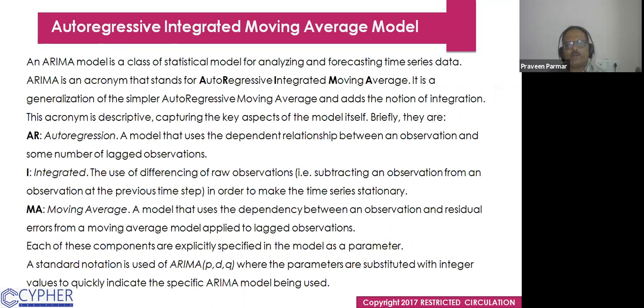So an ARIMA model is a class of statistical model for analyzing and forecasting time series data. ARIMA is an acronym that stands for autoregressive integrated moving average. It is a generalization of the simpler autoregressive moving average model. Previously, we have the ARMA, and it adds the notion of integration. Okay, this acronym is descriptive, capturing the key aspects of the model itself.